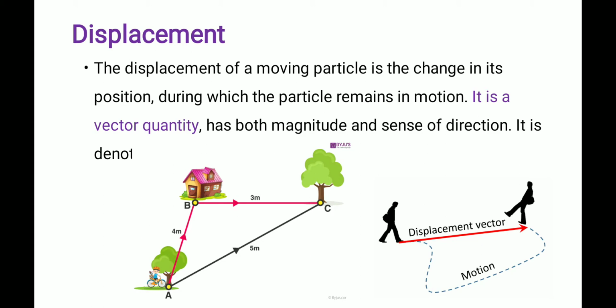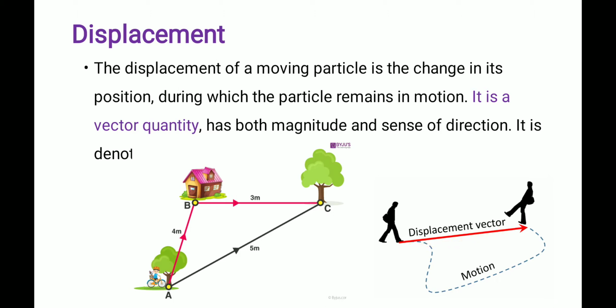So direction is also very important while describing the displacement between two points. That's all. So displacement means the distance between the two points when it is moving. So A to B, moving in this direction, this is displacement. See the next example.